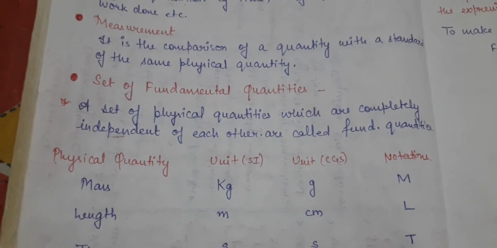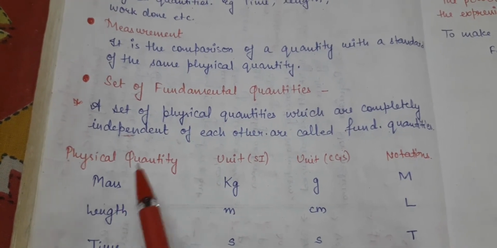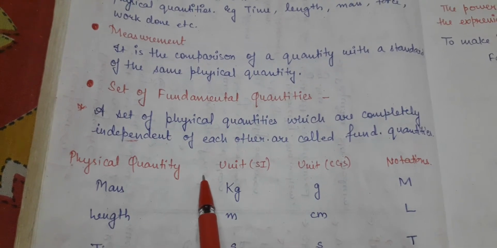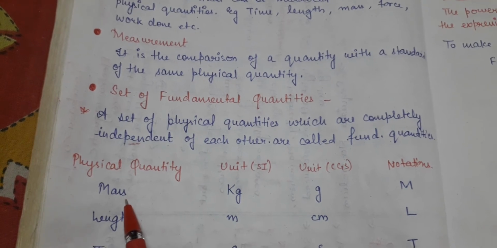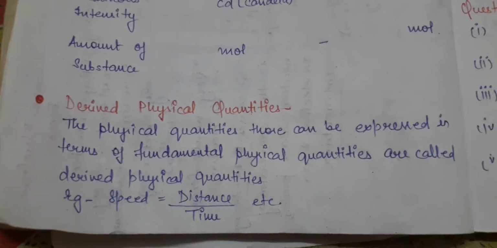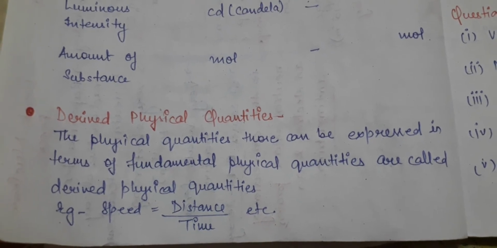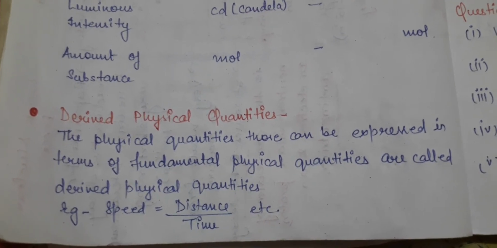Suppose we consider mass. Mass is independent of any other physical quantity; we have not derived this quantity from any formula. But derived physical quantities can be expressed in terms of fundamental quantities.